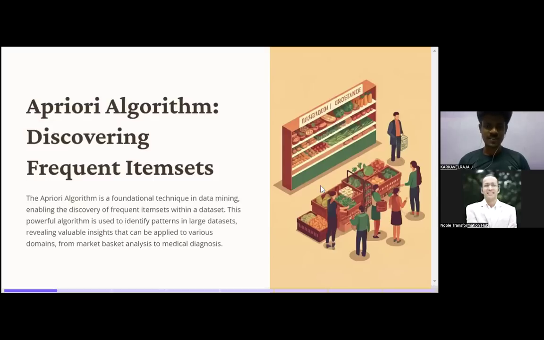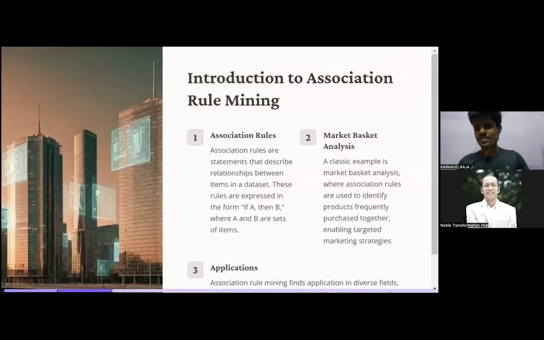Yeah, sure, sir. Let us move to the next slide. Introduction to association rule mining, guys. We are just going inside it. We have already seen what it is completely, but this is a gist of it, if you guys missed the previous session. Introduction to association rule mining.